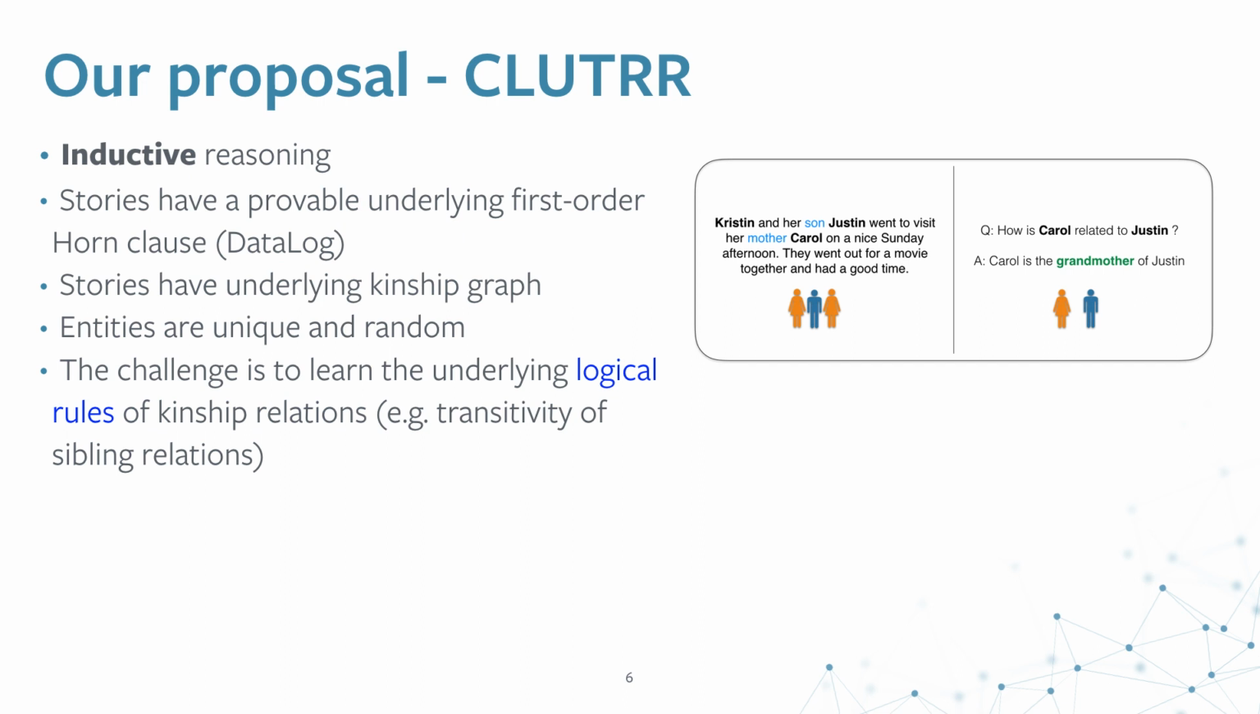So, our task focuses on inductive reasoning. Basically, the answer is not provided in the document, and the model has to figure out the answer after actively reading the entire text. The stories that we generate have an underlying kinship graph, which is constructed by applying the logical rules of our world. Thus, each story has a proof state and is consistent across the world of the dataset. The challenge is to learn the underlying logical rules of the kinship relations, such as transitivity, reflexivity or symmetry.